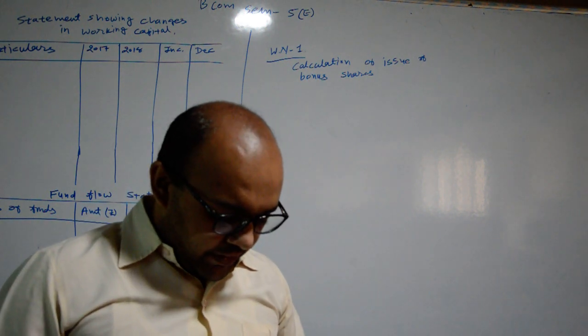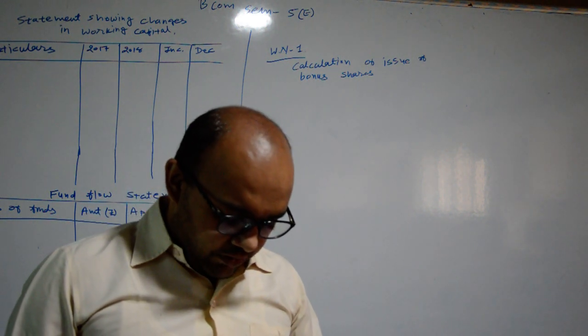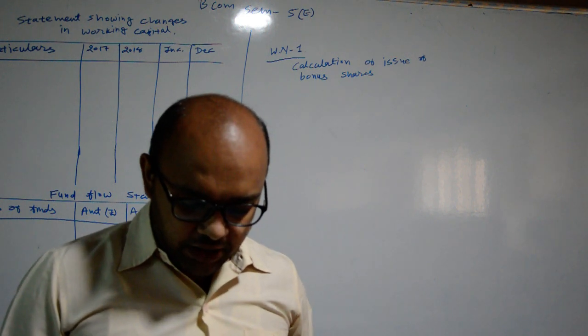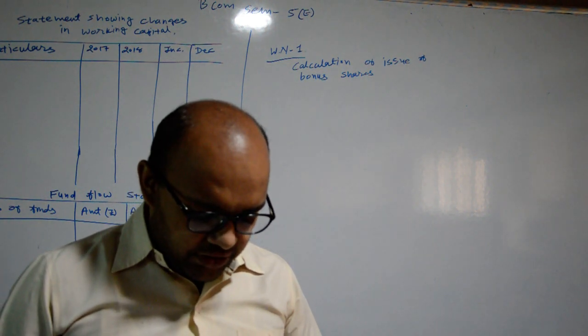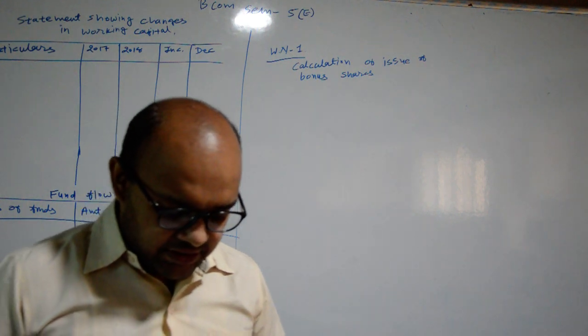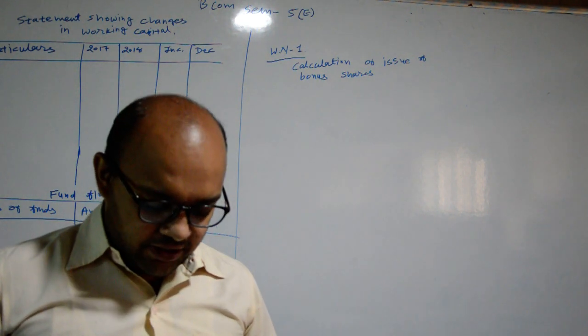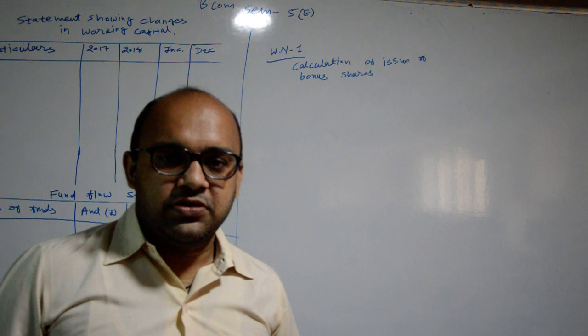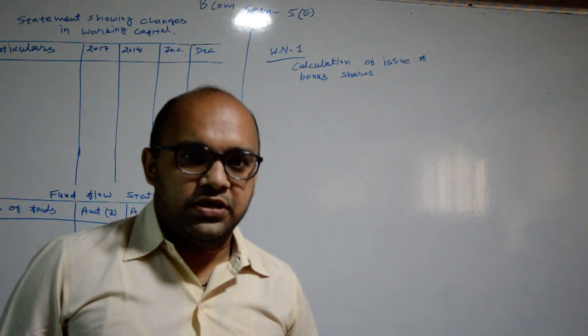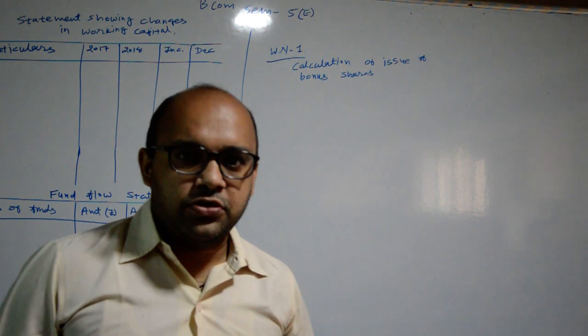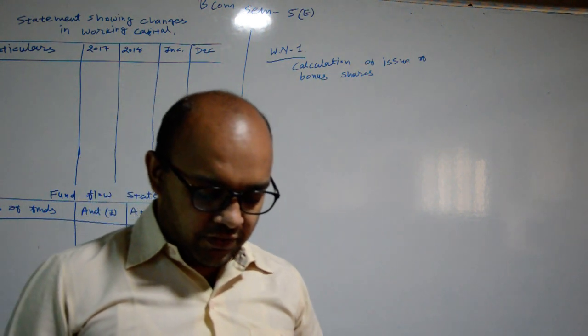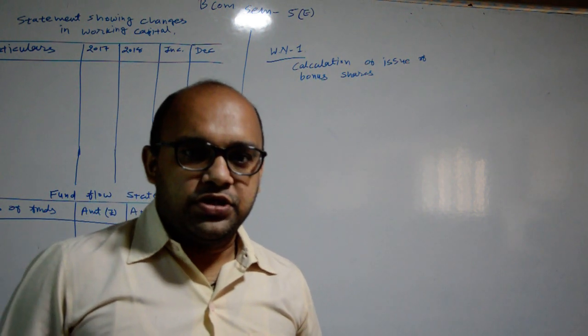First one is, during the year bonus shares at 1 share for every 6 shares were issued by capitalizing general reserve account. It means that the company is capitalizing its reserves for issuing bonus shares to equity shareholders. First of all, we have to understand what bonus shares are.